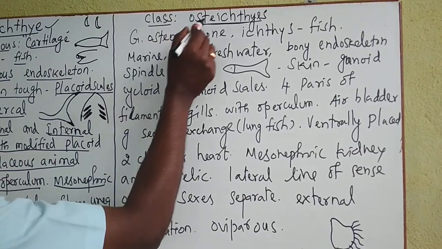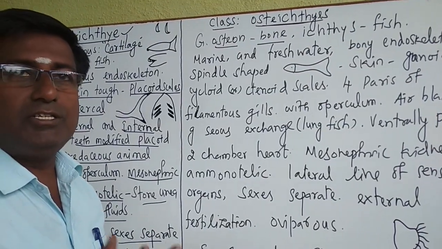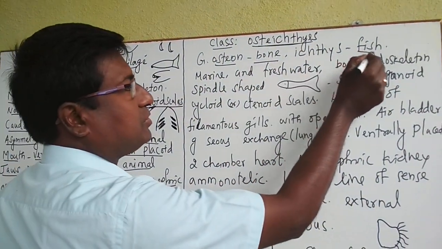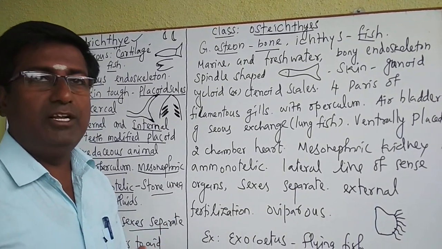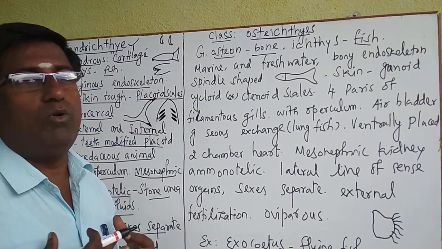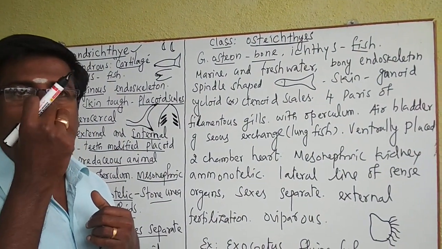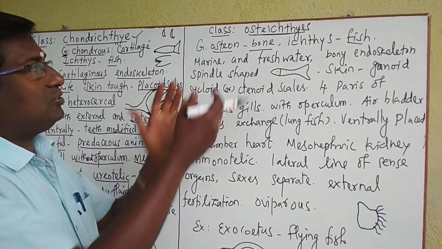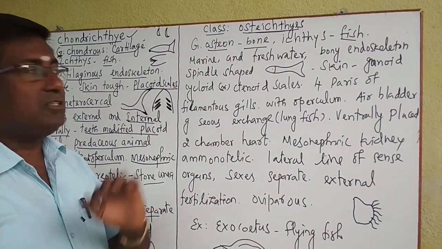See, the Greek word osteon, already you know, means bone. Osteology means studying about the bone. Okay, ichthys means fish. That means a bony fish. That means inside the body an endoskeleton is there. Inside, hard bone is there. But that is the cartilaginous bone. Already I told you, like the nose bone is a cartilaginous bone. But here the bone is very strong. Like that, strong bone is there. That is called a bony endoskeleton, present in these osteichthyes.